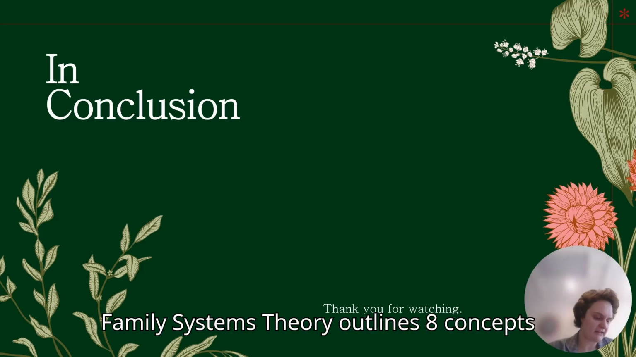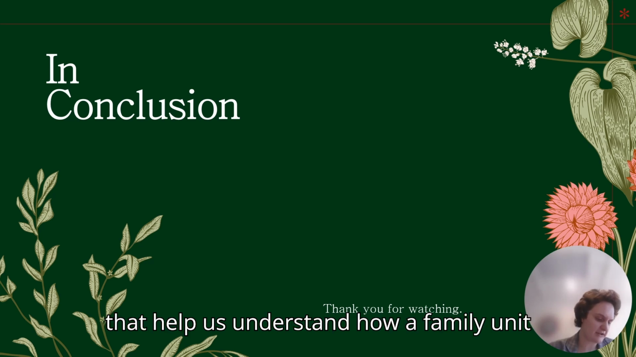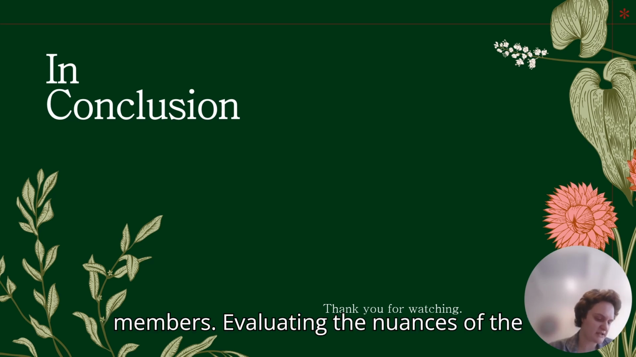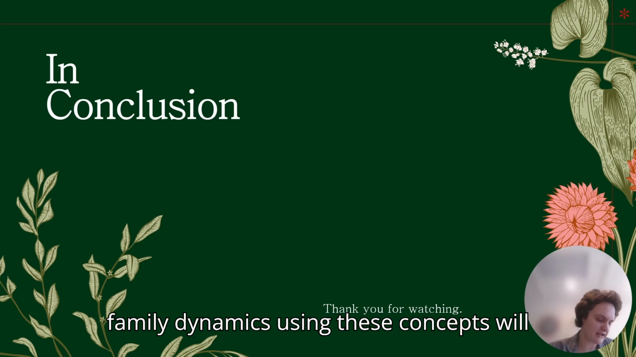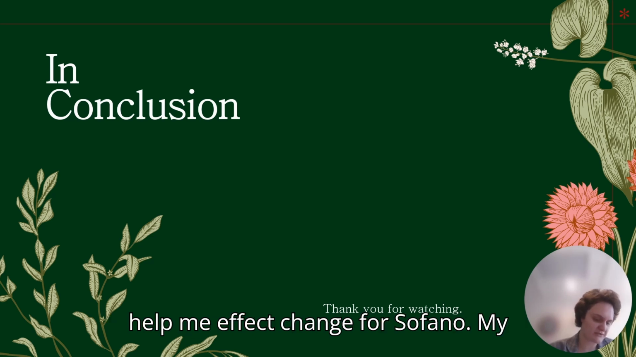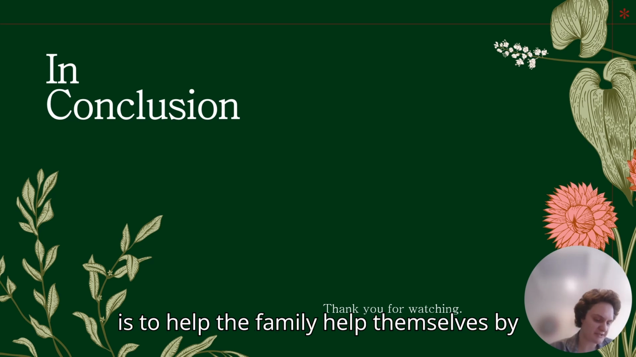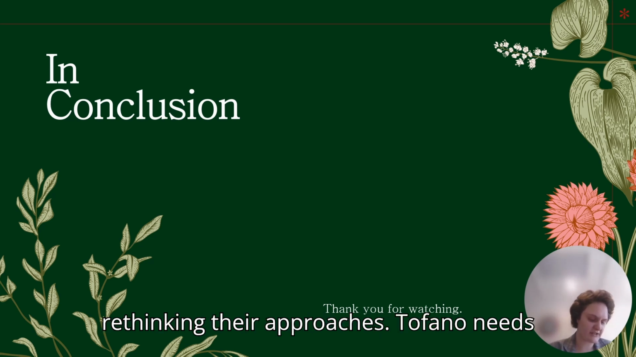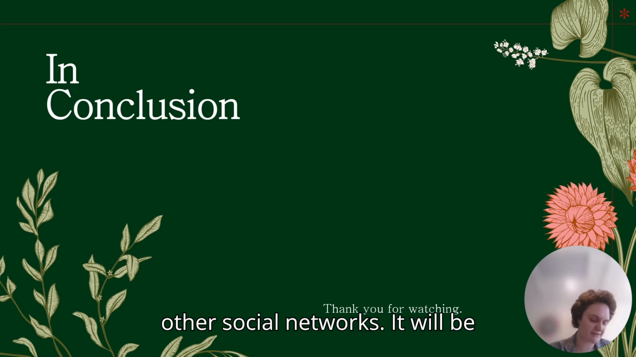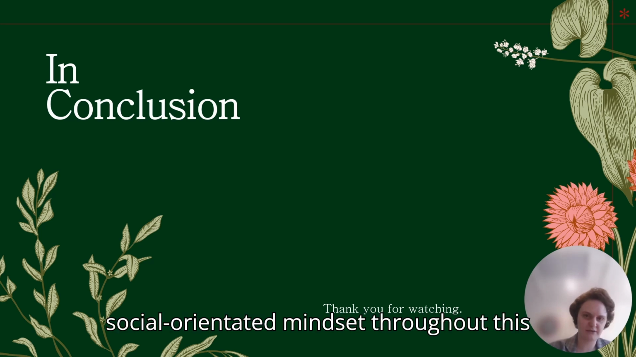Family system theory outlines 8 concepts that help us understand how a family unit creates and reduces stress for its members. Evaluating the nuances of the family dynamics using these concepts will help me effect change for Stefano. My involvement is time limited, so my role is to help the family help themselves by rethinking their approaches. Stefano needs a functional family supported in turn by other social networks. It will be important to maintain a holistic, solution-oriented mindset throughout this process.